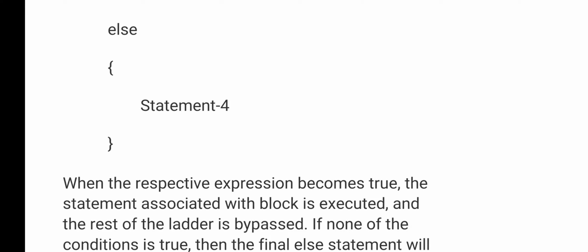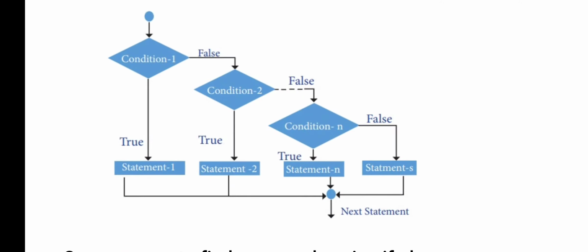So only one thing you need to remember. If the condition is false, then only we will go for another condition. In case of nested if, if the condition is true, then only we will go for a nested condition. That is the difference. Now see the flow chart. In the flow chart, first we are testing condition 1. If condition 1 is true, statement 1 will be executed. If condition 1 is false, we are going to condition 2. Condition 2 also has two possibilities, because decision making statements always yield two results.